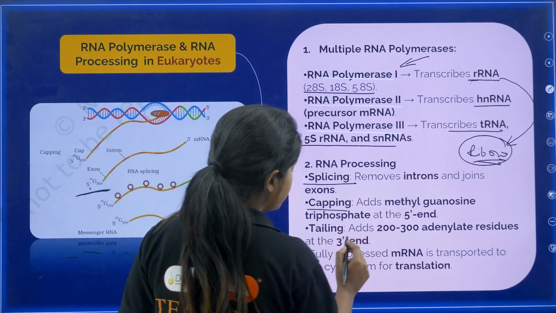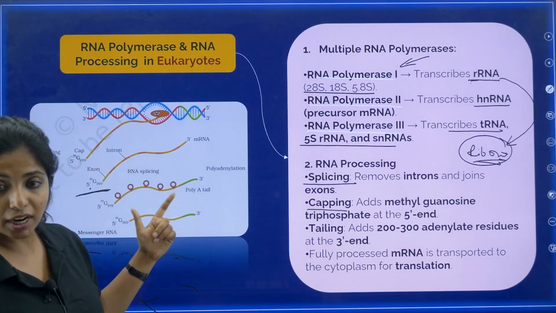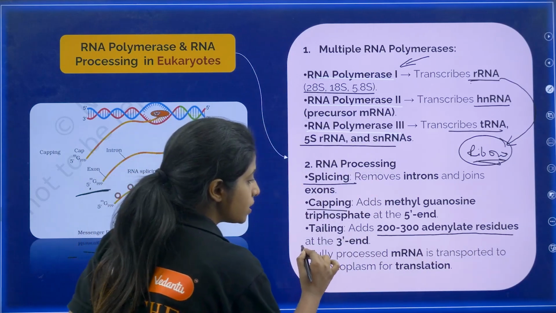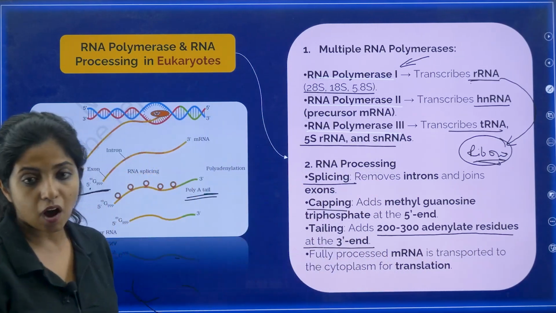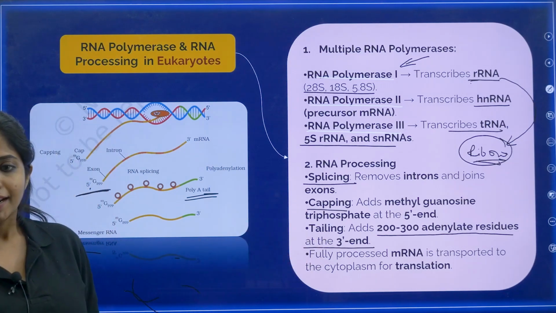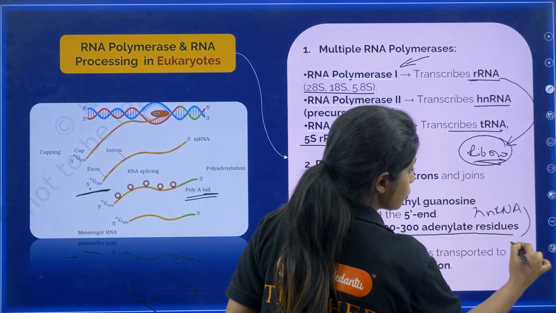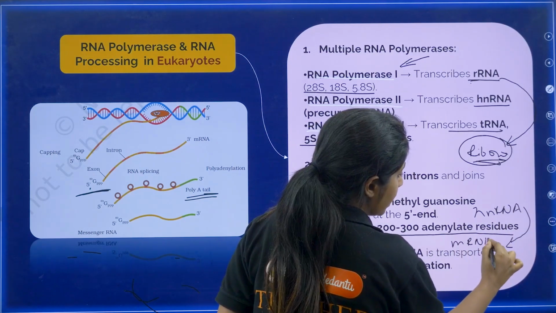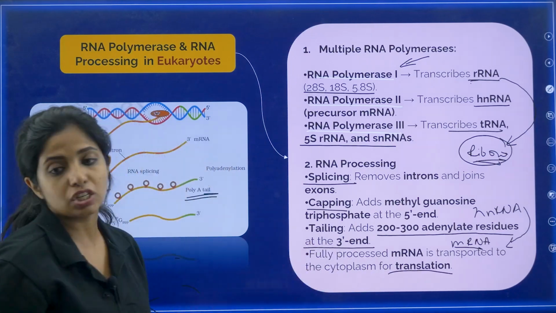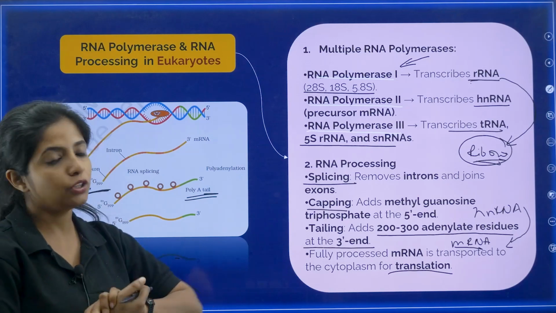Similarly, you have tailing. The 5' end capping was done; at the 3' end, my dear children, tailing is done, where 200 to 300 adenylate residues are added. How much? 200 to 300. This is known as tailing. Until now it was known as hnRNA, but now this processed version will be known as mRNA, and this will finally be transported into the cytoplasm for the process of translation. Cool? So that is about eukaryotes.